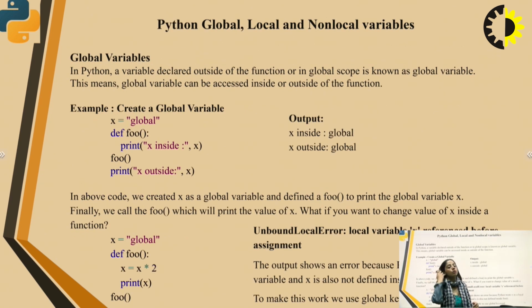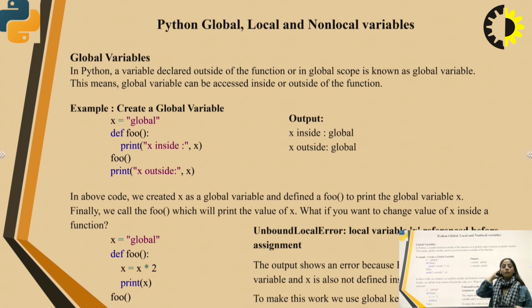Now Python global, local and non-local variables. What are global variables? In Python, a variable declared outside of the function, or in global scope, is known as a global variable. This means a global variable can be accessed inside or outside of the function. Example, create a global variable. x is a variable which contains a string, global.